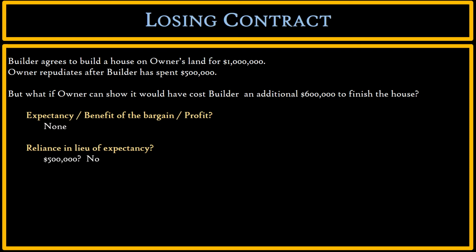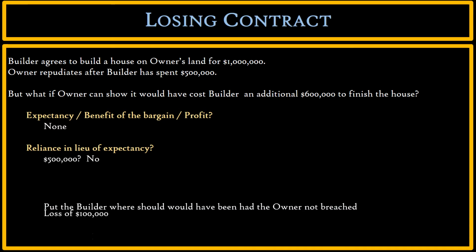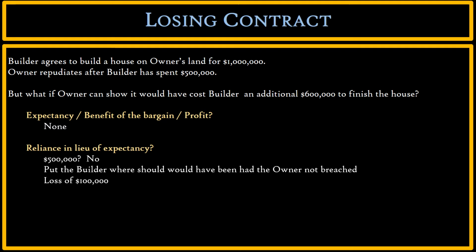Why? Because reliance is really still part of expectancy, and the reliance damages still have to put the builder in as good a position, or in this case, in as bad a position she would have been had the owner not breached. And so what position would builder have been in if owner had not breached this contract?